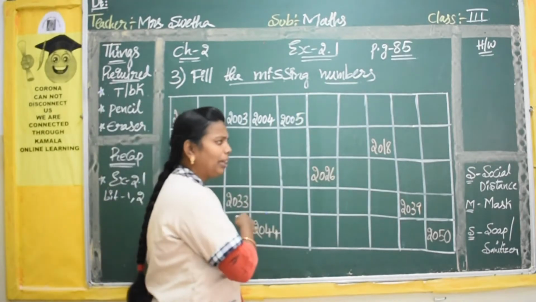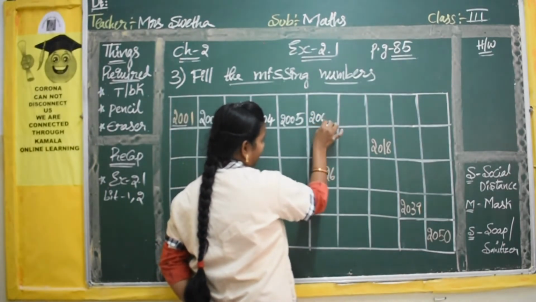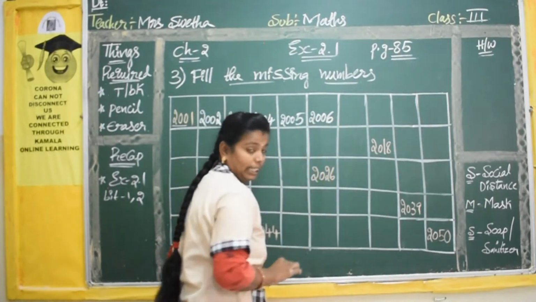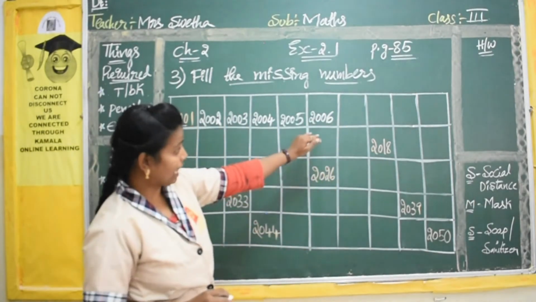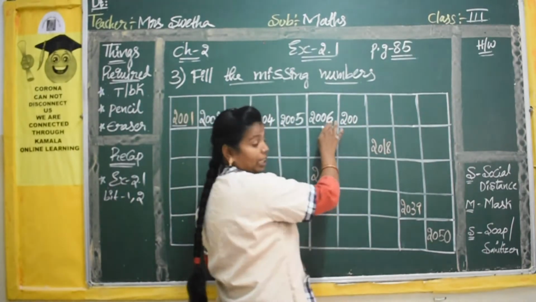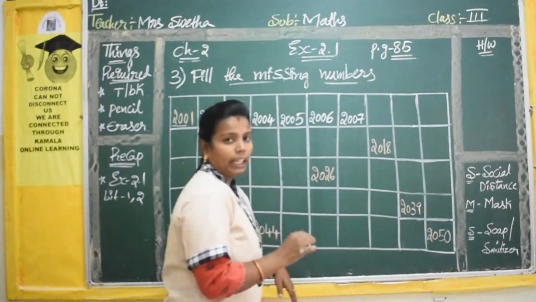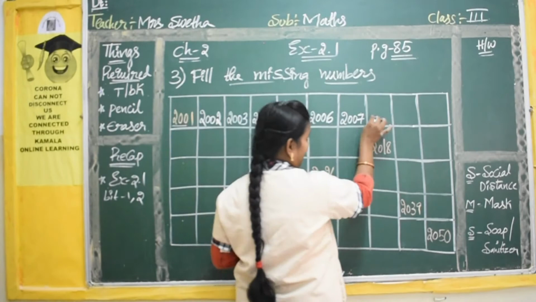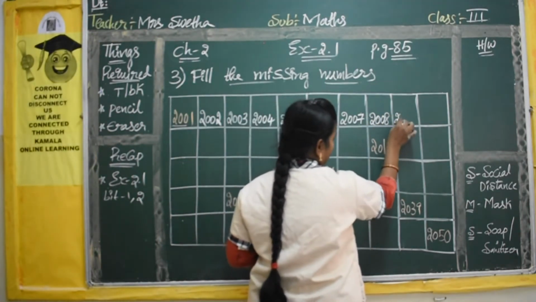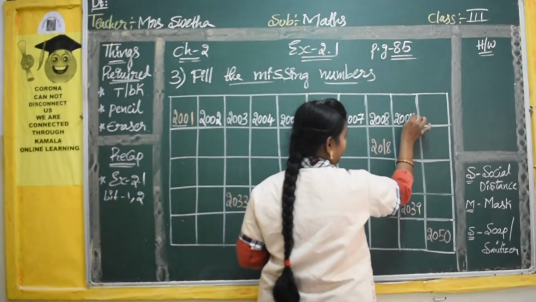Okay. So same like this you have to repeat, complete this row. So you have to write the first 3 numbers the same. Then after 5, 6. Okay. Next after this again 3 numbers the same. After 6 which number will you get, children? Yes, the next number is 7. Yes. So same like this you have to repeat for all the numbers. After 7, 8. Next again 3 numbers, 8. Same, 8 after 9. Yes.